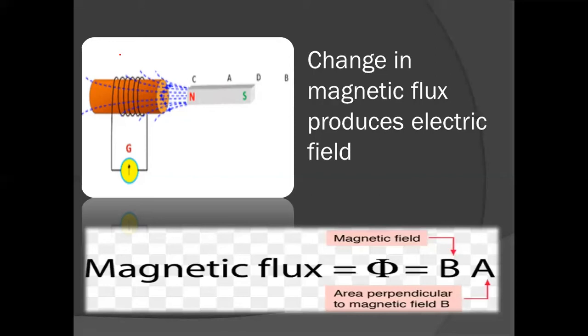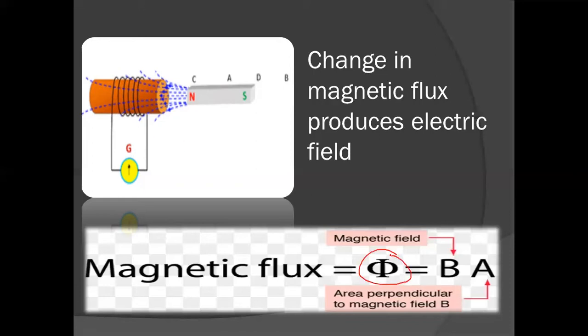So of course you can generate an electric field without a battery, but you need a powerful magnet, and that magnet should keep on moving, and this movement will change the magnetic flux, and this change in magnetic flux will produce the electric field. So how do we denote this magnetic flux? Magnetic flux is denoted by phi.